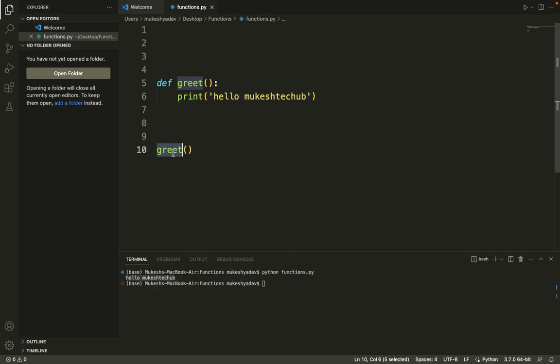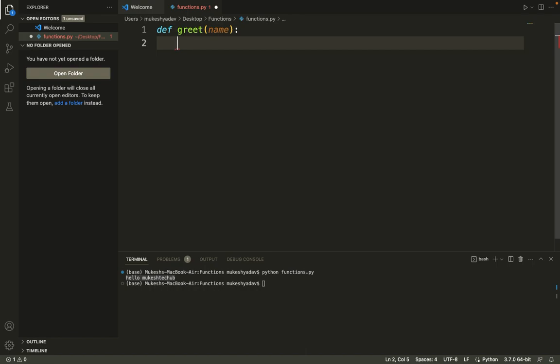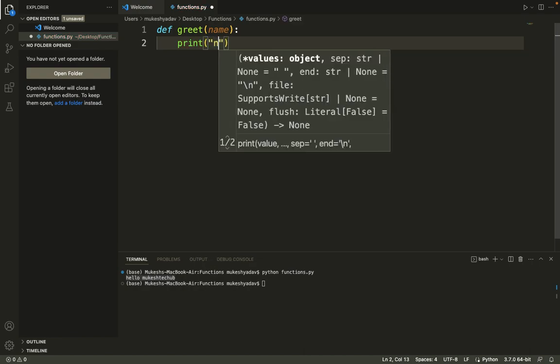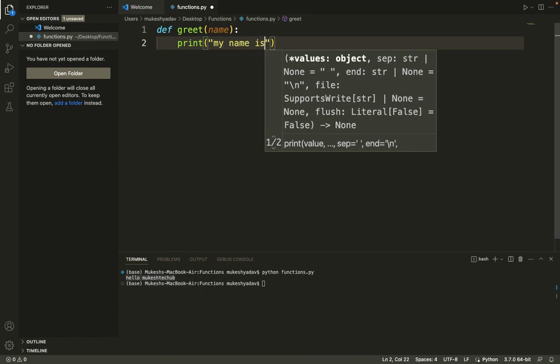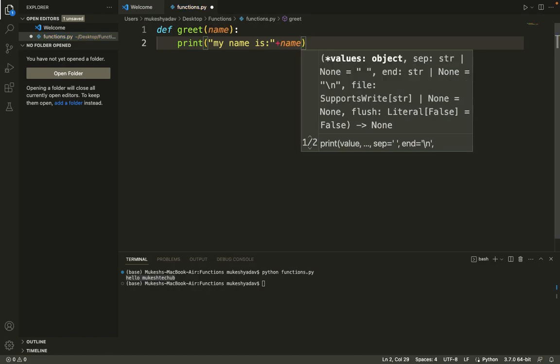Functions can also take parameters, which are values that are passed into the function and used in its code. So what does this mean? Let me define a function same as greet, with open and closing parenthesis, and here take an argument, let's say name. This is the parameter which we are passing inside the greet function. Let me use the print statement and say my name is, plus name.